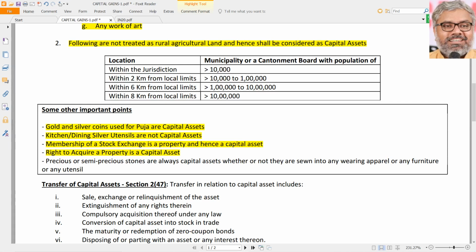It's a different story. But when the farmers actually gave up the land, what was the consideration for that? They got a right to acquire a property in the developed land, which will be developed after whatever X number of years.